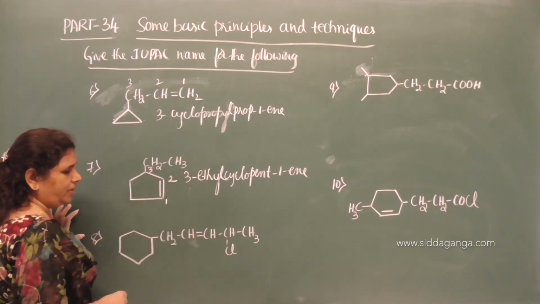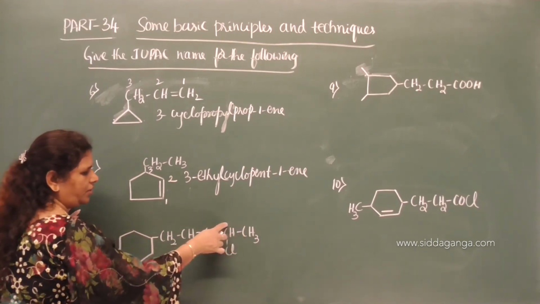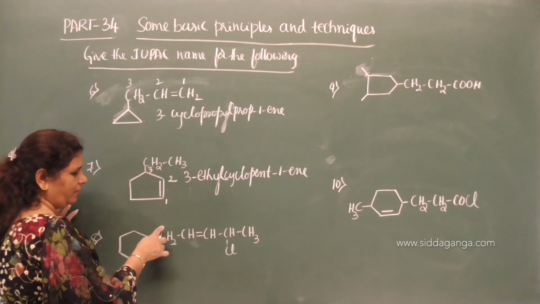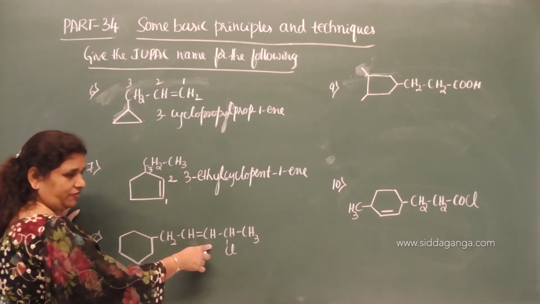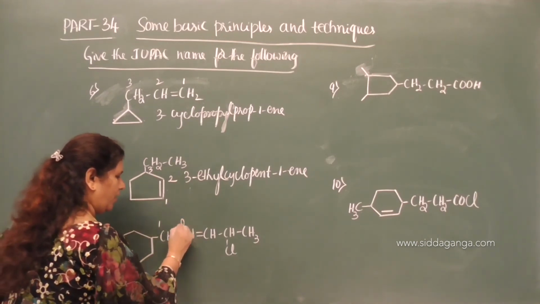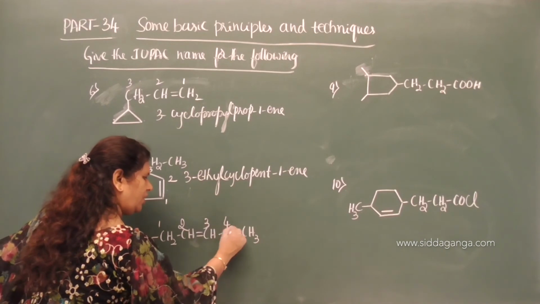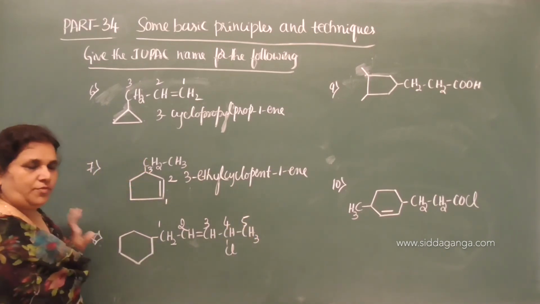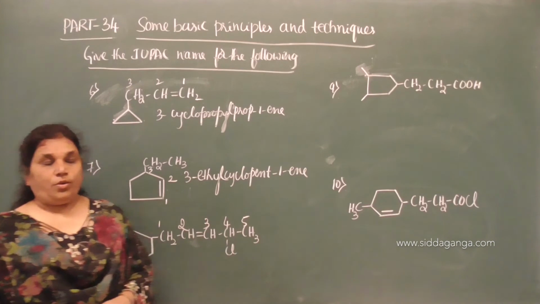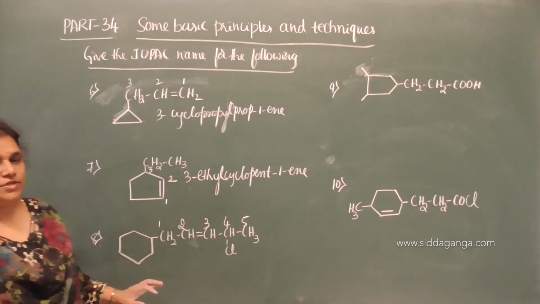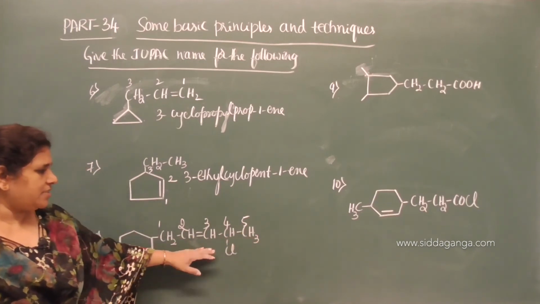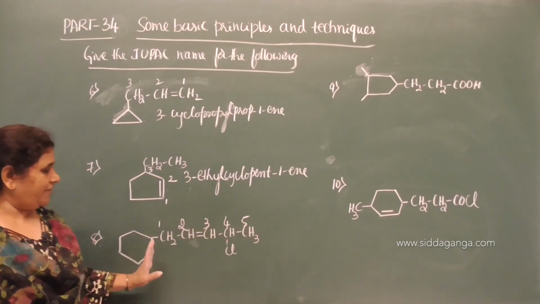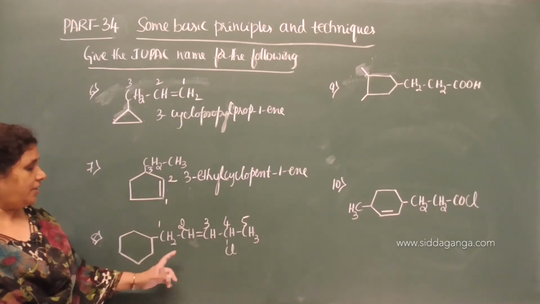Now you give the number from one end to another end. 1, 2, 3, 4, 5. You get the number 3 here if you give the number from left to right. We need to give the preference for the double bond. The lowest possible number should be assigned to the carbon containing the multiple bond. If we give the number from this end, it gets the number 3, but if we give the number from this end, you will get the number 2.